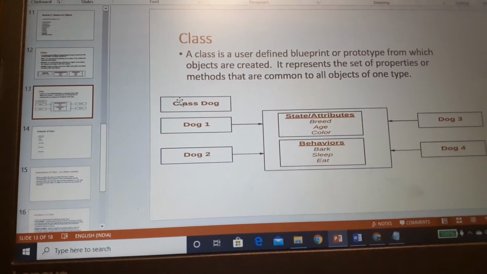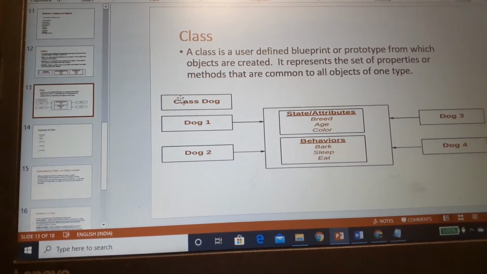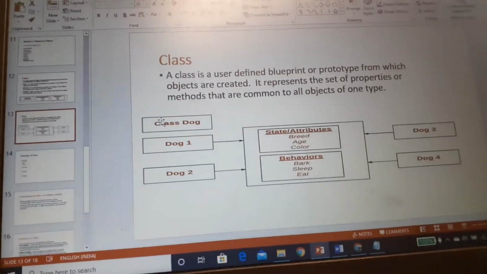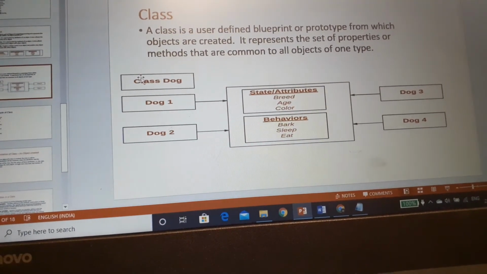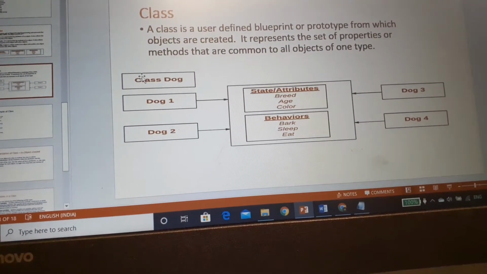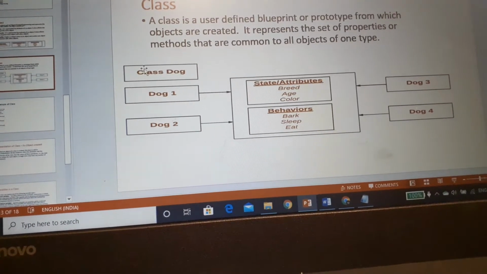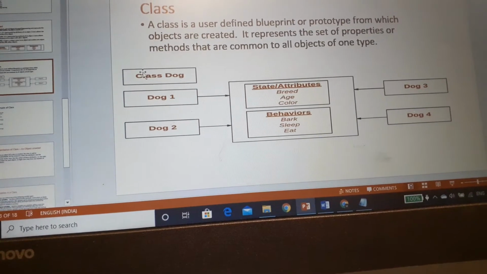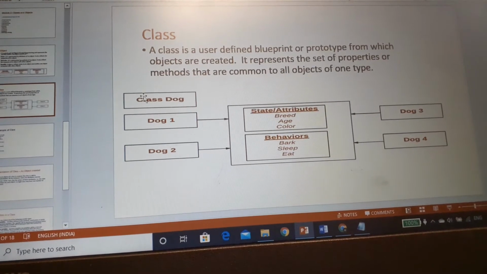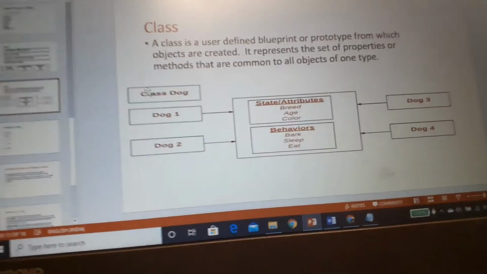Like every human being has two hands, two legs, one nose, two eyes. I mean, the structure of a human being is almost the same. Some properties are very common. So that is why we are human beings and the gene is of the type of human being. Similarly, a dog has four legs, one tail. It has some particular features. Those features are inherited or created by using the gene of a dog. So a class is a user defined blueprint or prototype.